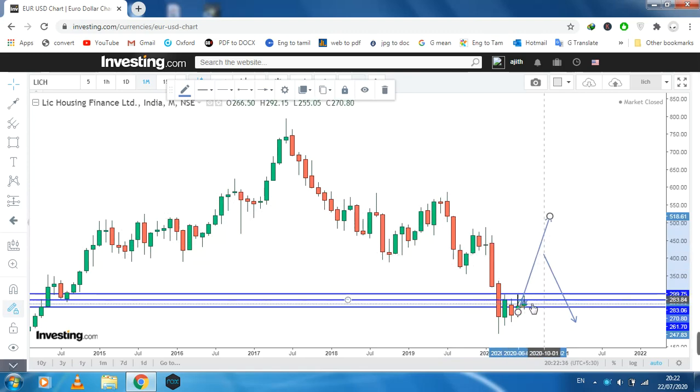Normally, before the trend reversal point, a consolidation area is forming.